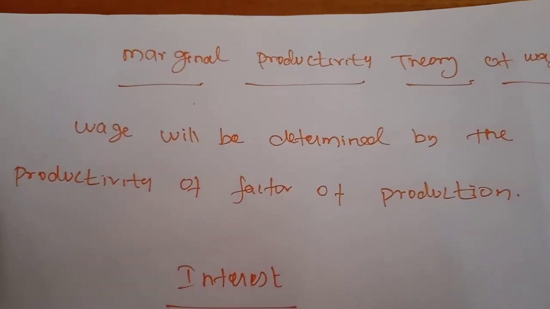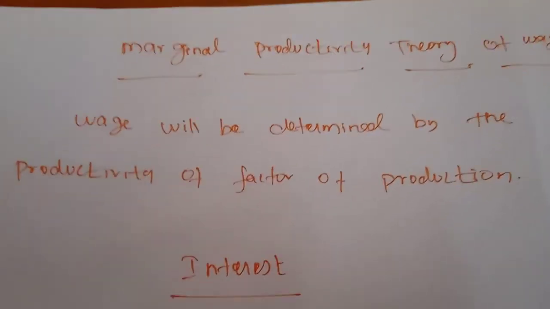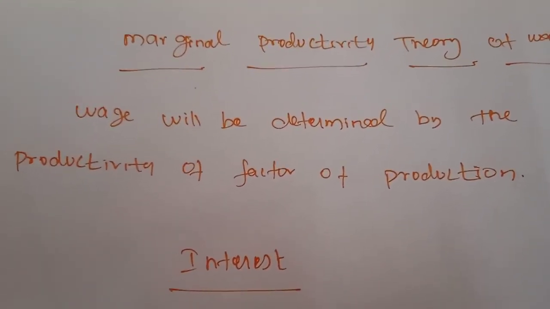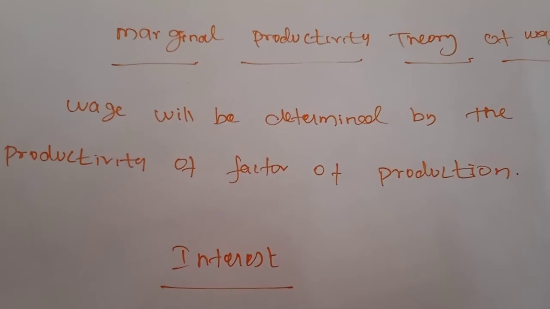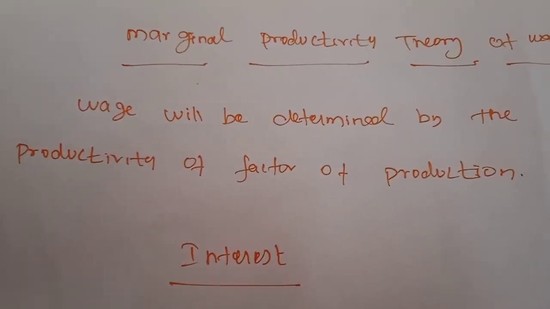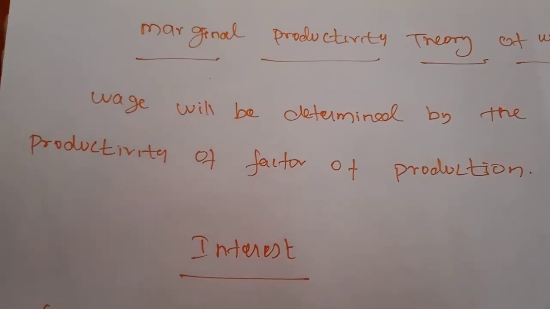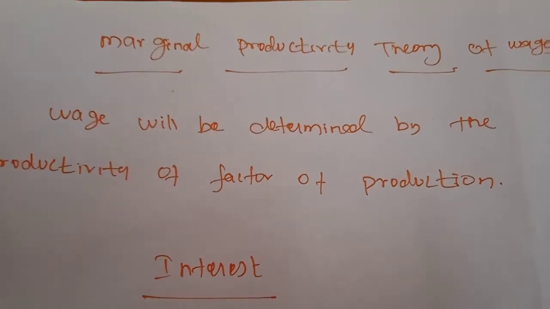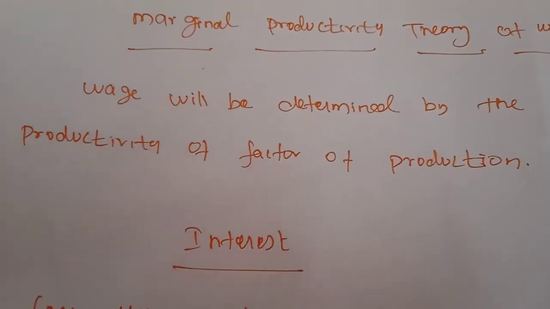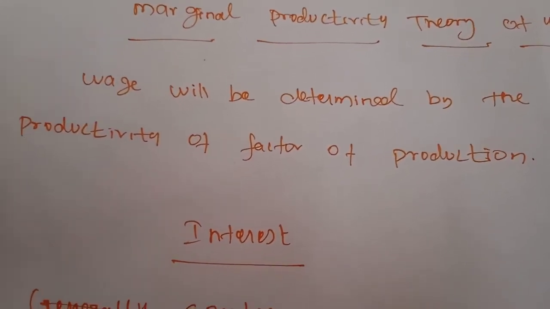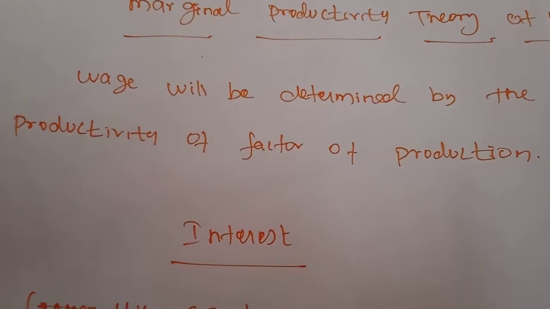This theory explains how the prices of the factors of production are determined. On that basis, the wages will also be determined on the basis of their productivity. According to this theory, the wages are determined by the marginal productivity of labor, and this is also equal to the point of equilibrium.